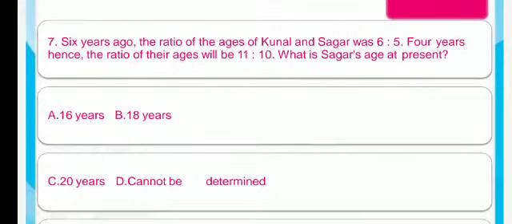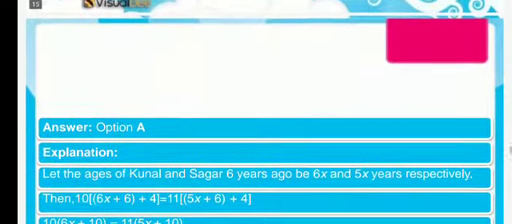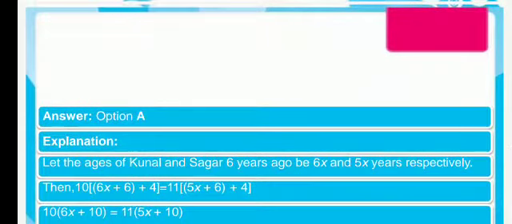Seventh one, 6 years ago, the ratio of the ages of Kunal and Sagar was 6 to 5. 4 years hence, the ratio of their ages will be 11 to 10. What is Sagar's present age? Let us assume that the ages of Kunal and Sagar 6 years ago be 6x and 5x years.